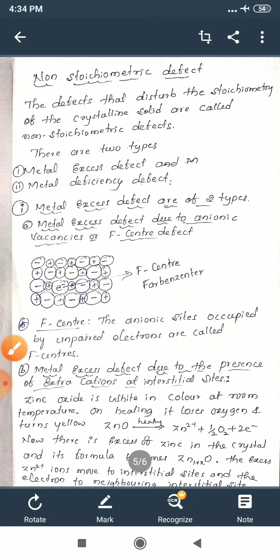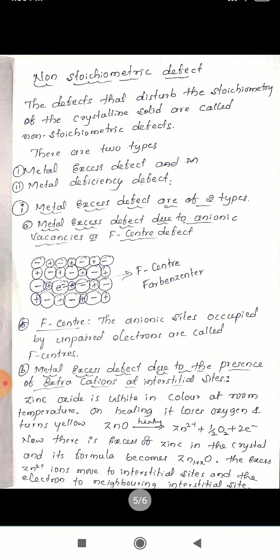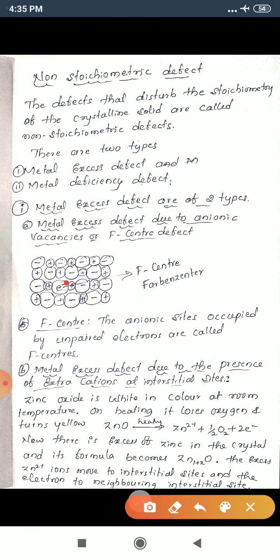See, listen carefully. Compounds in which metal excess defect arises have excess metal ions and the absence of a negative ion from its lattice site, leaving a hole, which is occupied by an electron.